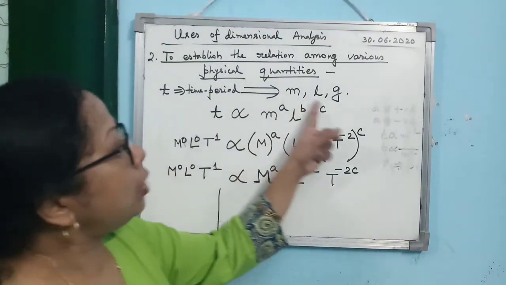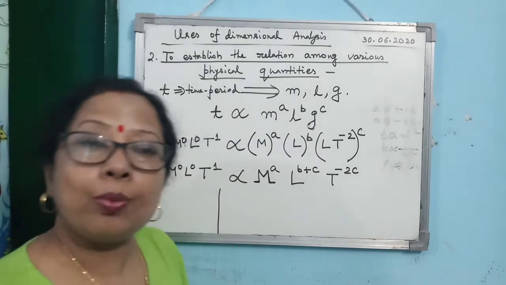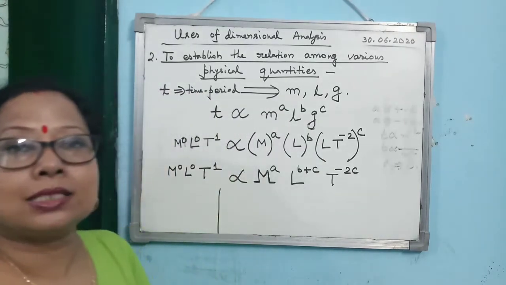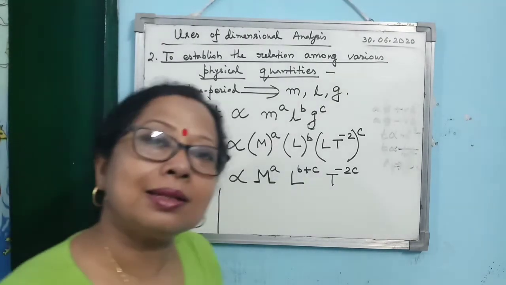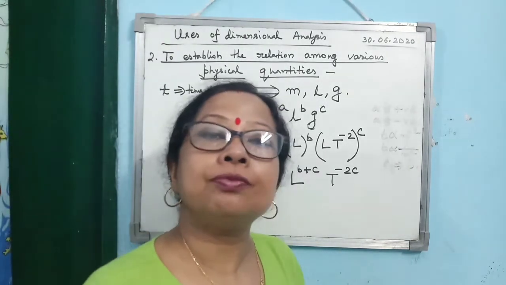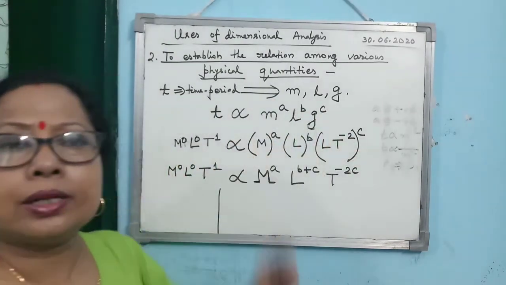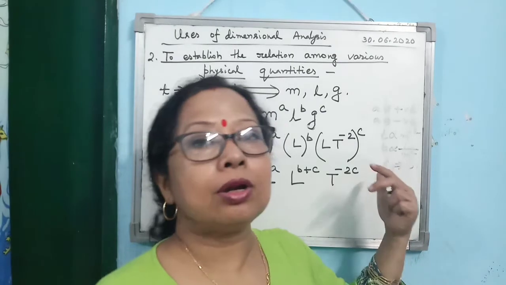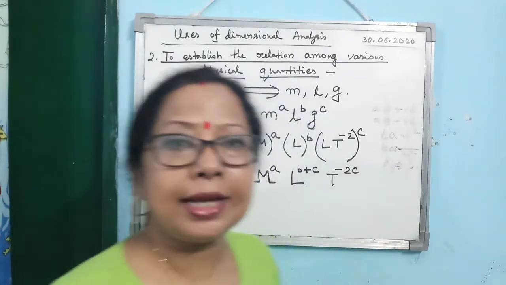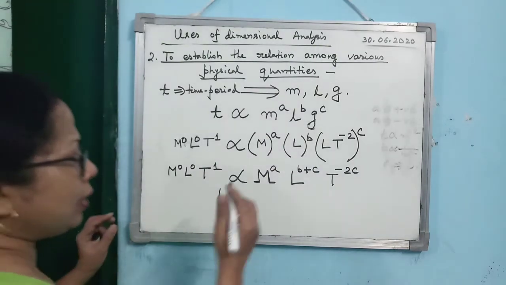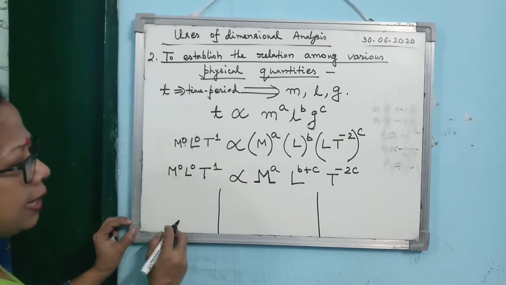Whenever we express the physical quantities, it will come in terms of M, L and T. So when you equate from both the sides their power, you will get 3 equations, so you can get to know the values of 3 unknowns. That's why if T depends on more than 3 quantities, then what will happen? We cannot use the dimensional analysis. That is the limitation of dimensional analysis. Anyway, come back to the same point. So what I said, what is the next step?